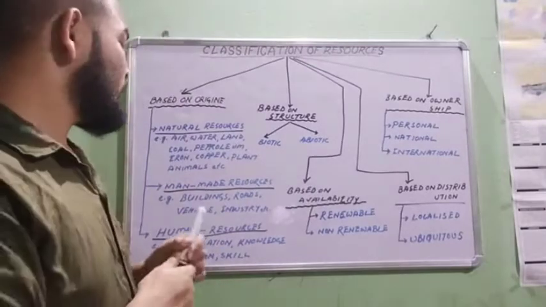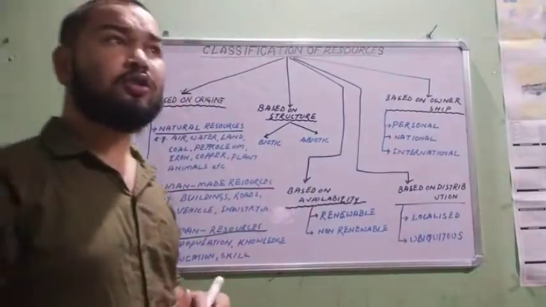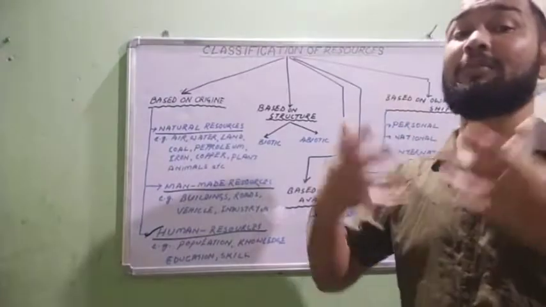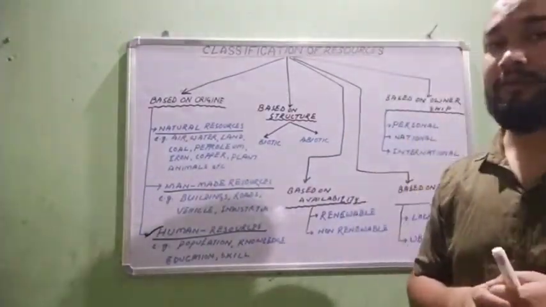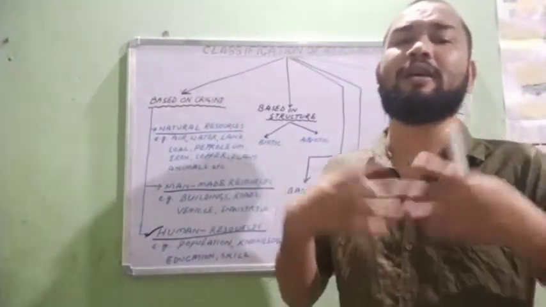Next you see, human resources. Human is also included in animals, but human beings are the superior animal, or rational animal. We are also included in animals, but we are rational animals.